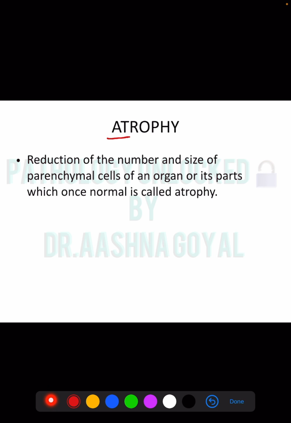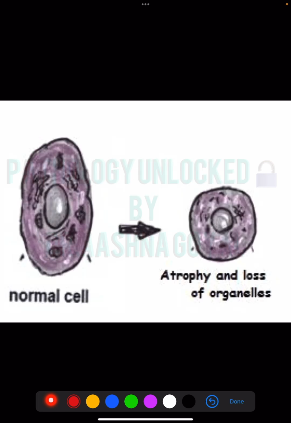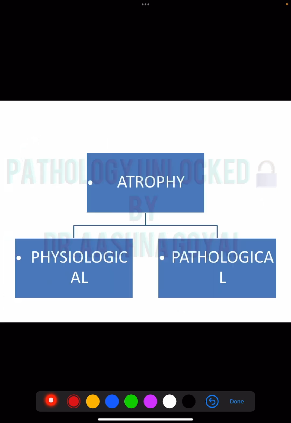So, the first topic is atrophy. A means less, trophy means size. So, reduction of size of parenchymal cells of an organ or its parts which once was normal is known as atrophy. It can be of further 2 types. This is a normal cell. This is an atrophic cell. Loss of organelles. It is of 2 types, physiological and pathological.